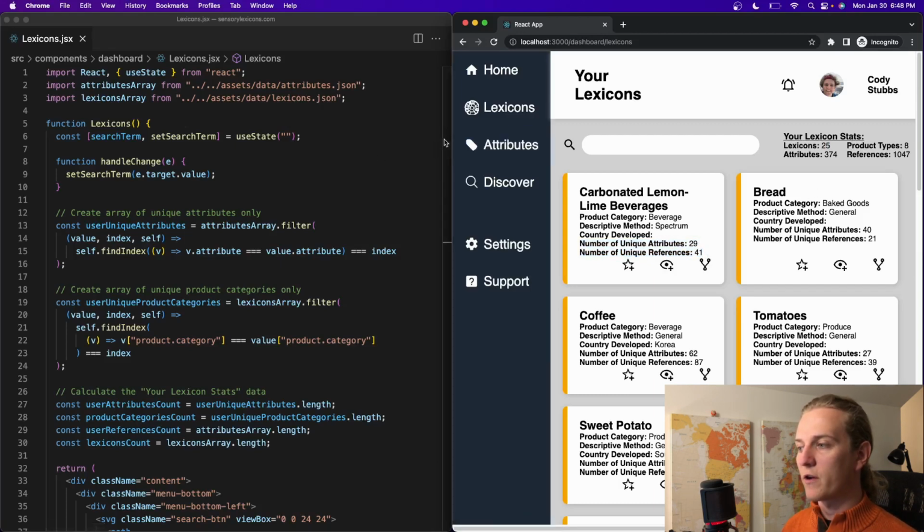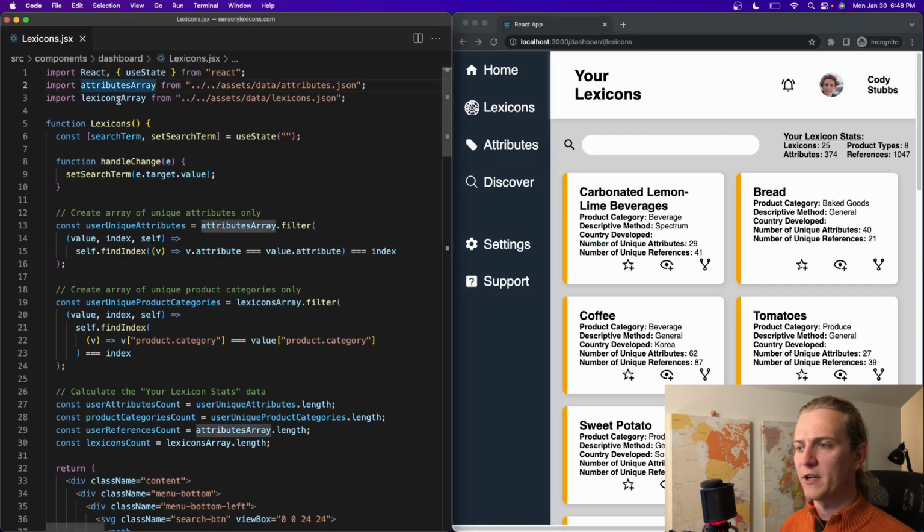If we go over here, I'm now importing the attributes array and the lexicons array into the lexicons component, and they're being utilized down here and here to first get an array of unique attributes only. So I'm looking for attributes within the attributes array that only occur once across all the lexicons.